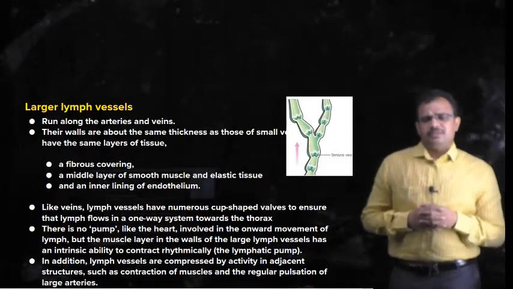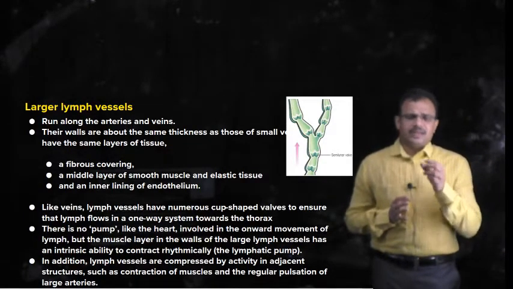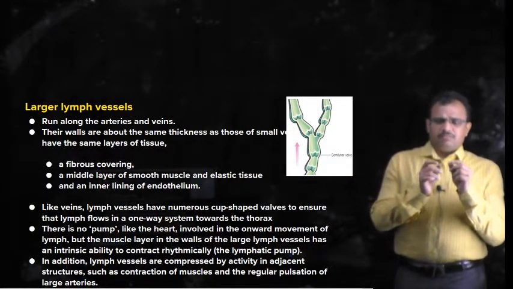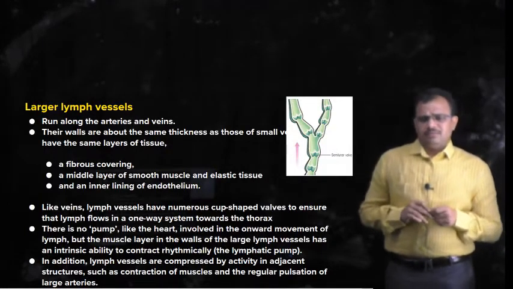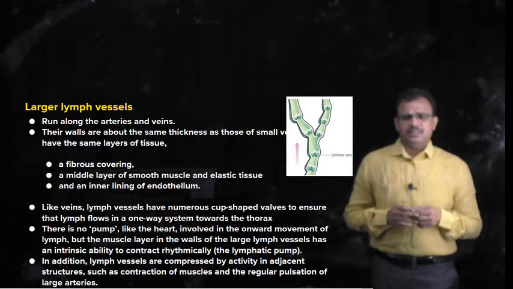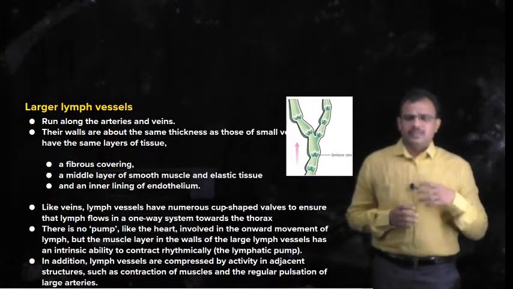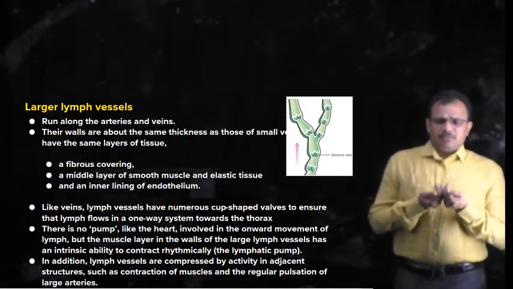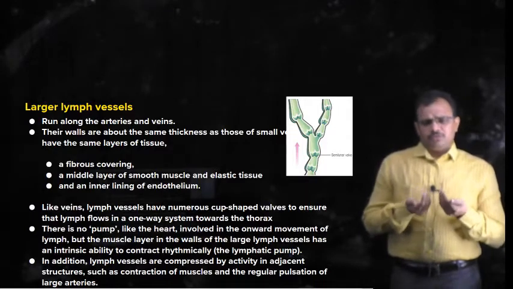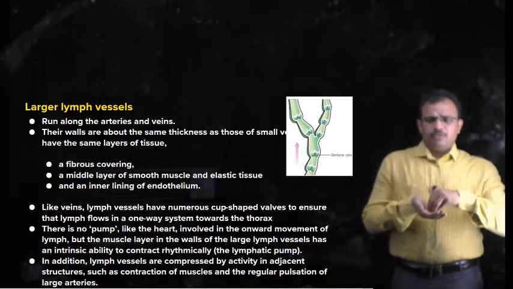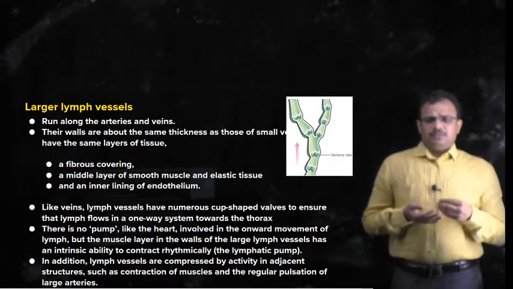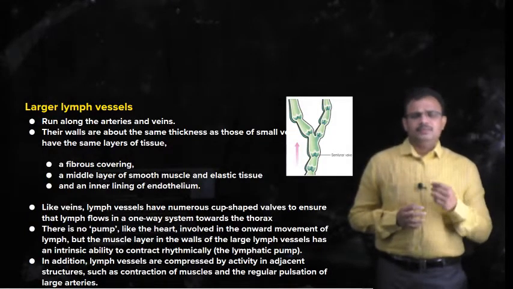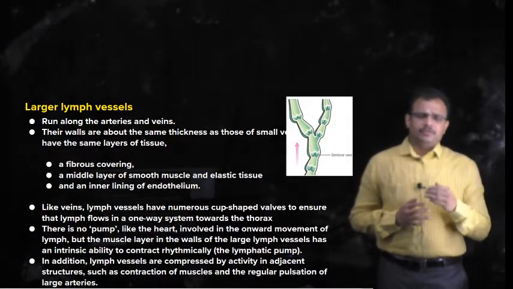So large lymph vessels generally run along with the large blood vessels such as arteries and veins, and their walls have similar composition to that of veins, as we have seen: outer fibrous covering, middle smooth muscle layer, and inner layer of endothelium. Their walls also have valves similar to that of veins. Veins also have valves so that the blood flow will not be reversed. Here the lymph flow will not be reversed, and this ensures one way flow of lymph.